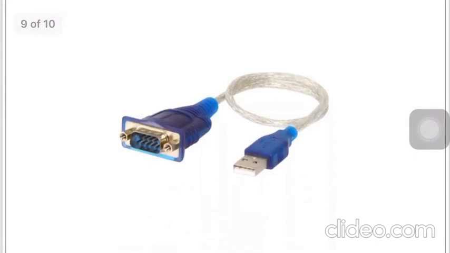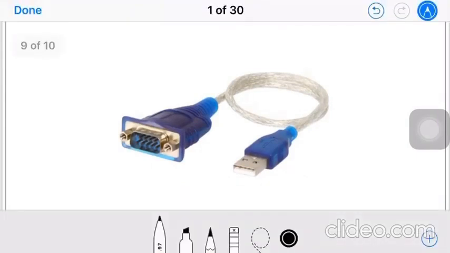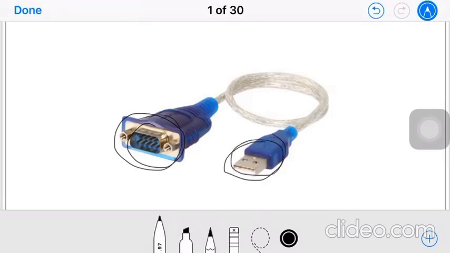Okay, so this is a 9 D sub cable with this 9 pin. Here we can observe these are the 9 pins inside that D sub cable. So one side this is RS232 and one side you have a USB. Okay, so likewise we connect our hard drive or a pen drive or a mouse or a keyboard to the USB of our computer, like a CPU.